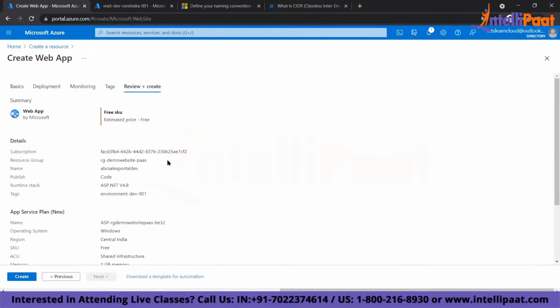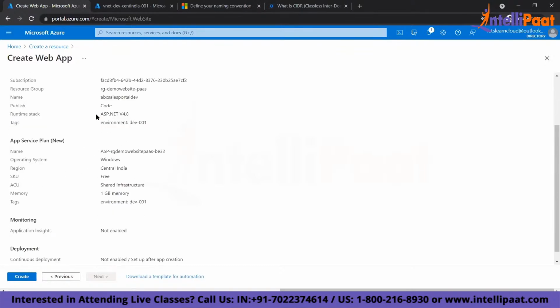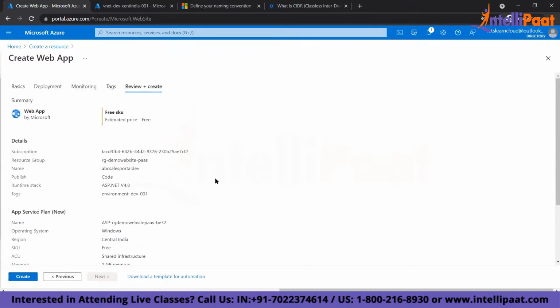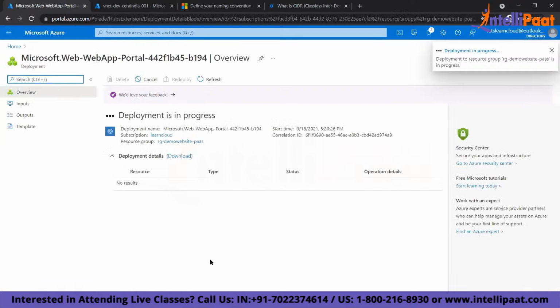Now you see what I'm creating. I'm creating a web application, right? But when I'm creating a web application, here I'm selecting the name of my website. The runtime is taken care of by Azure. The code you have to deploy, right? The operating system is Windows. The performance of the OS is the free plan, shared infrastructure. Everything is taken care of by the cloud provider, right? Did I create a network? Did I create a VM? Did I create some firewall? Nothing, none, zero things required, right? But my website is getting created.